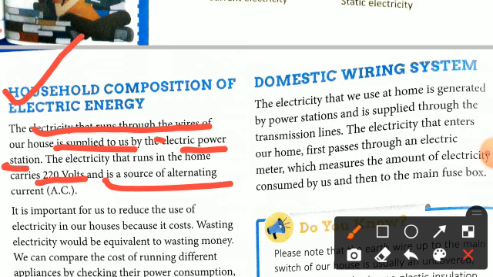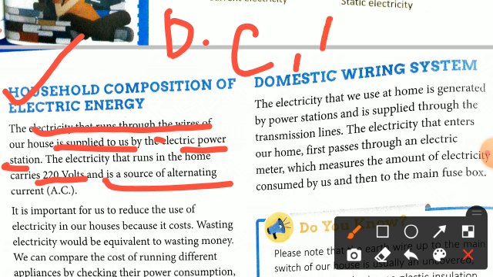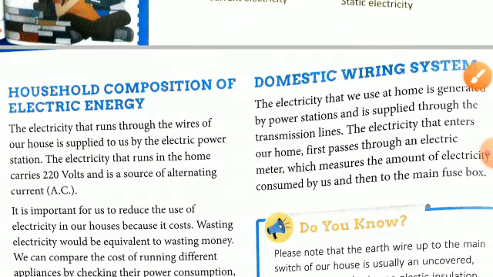There are two types of current also. One is DC and one is AC, where DC stands for direct current, which is coming from the battery, and AC stands for alternating current. So in our houses there is an alternating current. That is the thing written here.